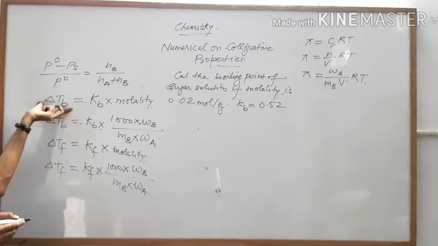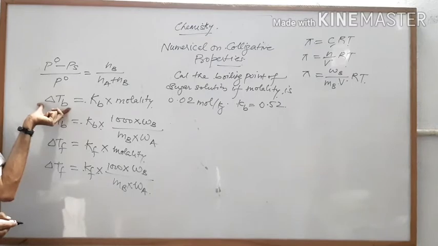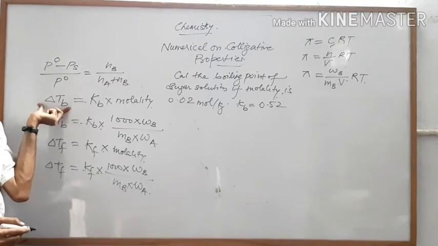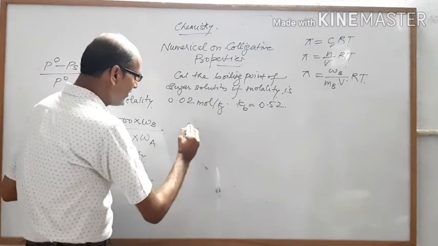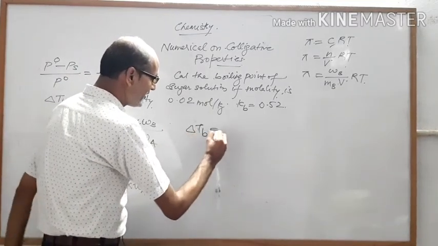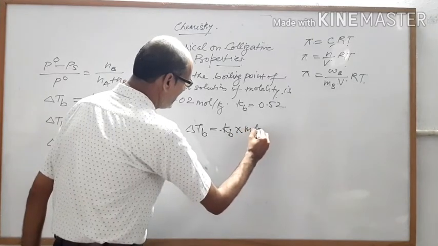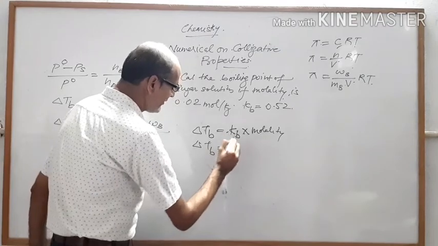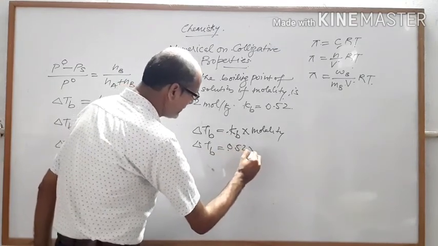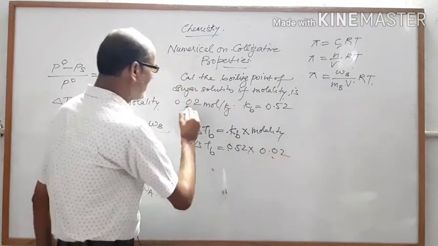Then after calculation of elevation of boiling point, you have to find the boiling point. There is a difference between elevation of boiling point and boiling point. So by writing the formula del Tb is equal to Kb into molality, del Tb is equal to 0.52 into 0.02. This is the molality given to you.